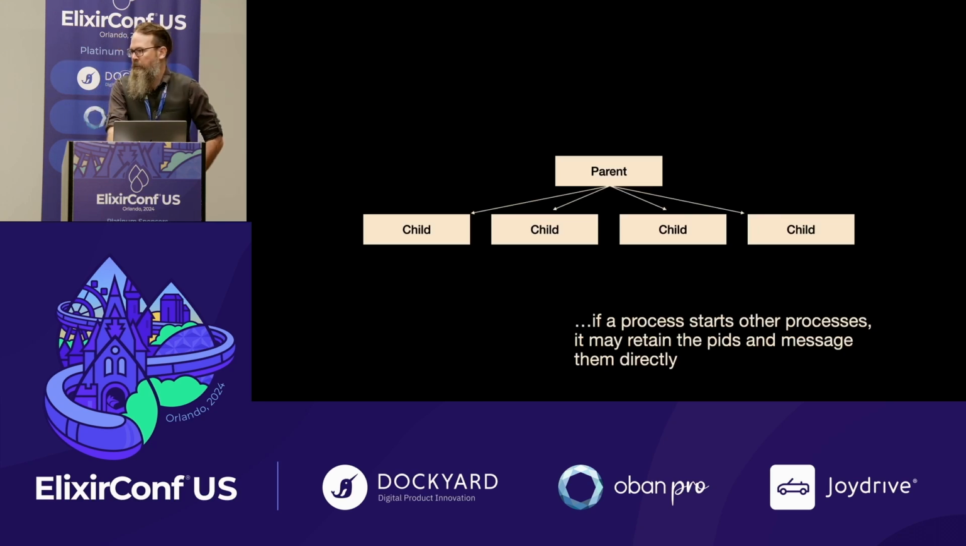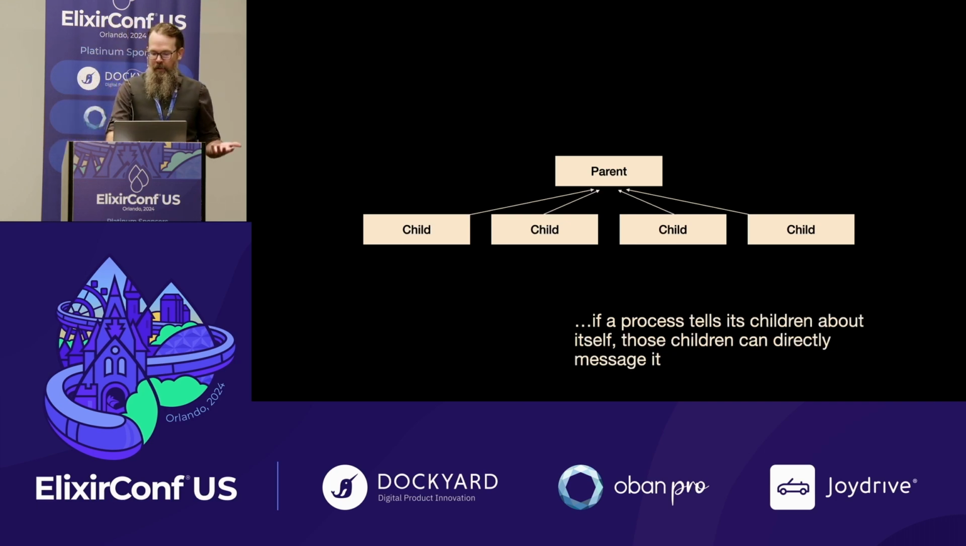But we can do this ourselves. If we have a parent that's starting a bunch of children, when you start them, the parent actually gets back the PIDs. They can just keep the PIDs and know how to dispatch. With a bit of finagling, say we start a child and say, oh, by the way, this is my PID. Suddenly the children can know about their parents and actually message back.